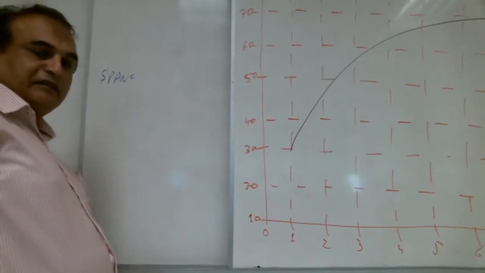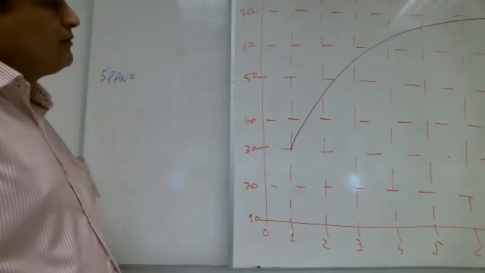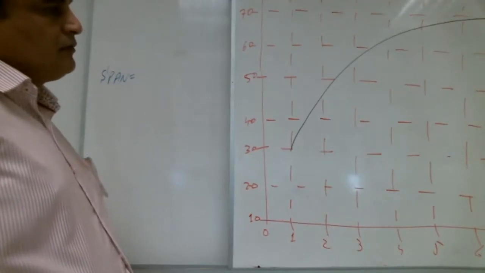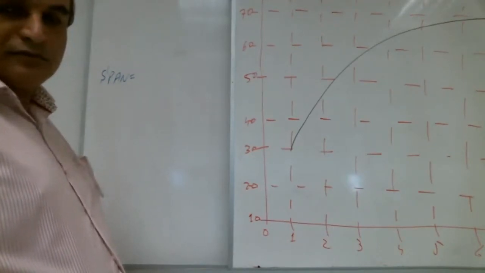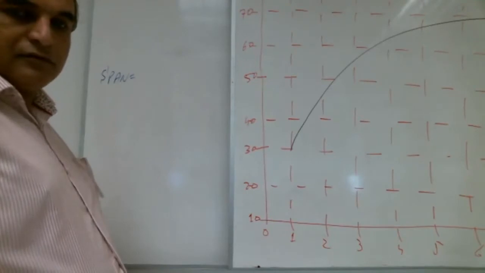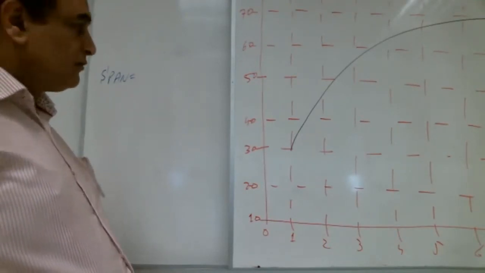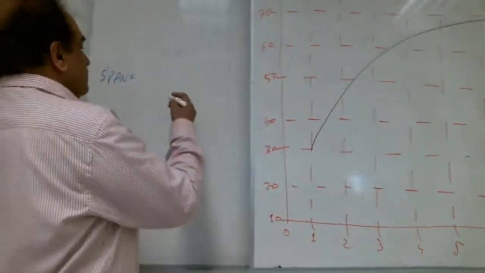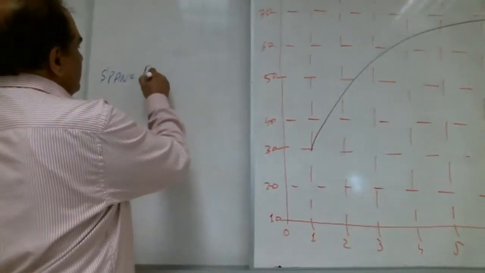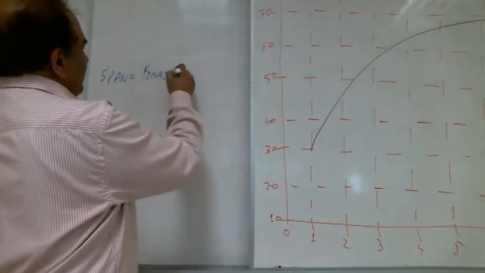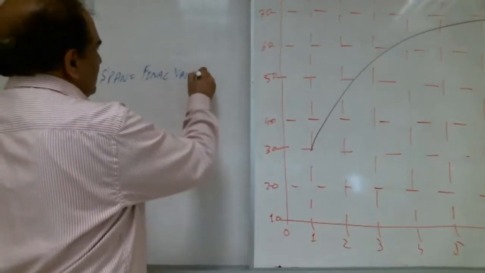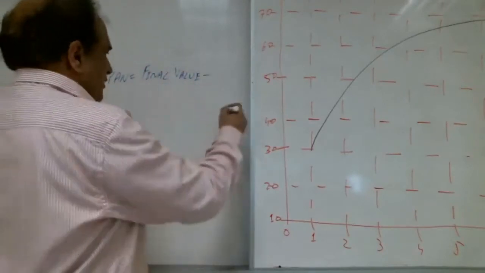What is 70? Maximum number that the graph reaches. It is not maximum number. Final value minus initial value.